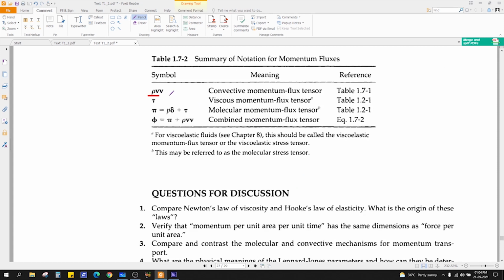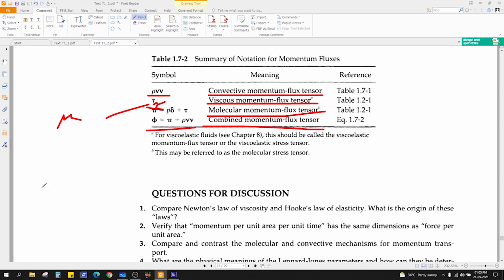So this is your vector and tensor notation. This is a tensor rho vv, the convective momentum, plus a tensor. This is your shear viscous momentum flux tensor because of viscosity. This is your molecular momentum flux tensor, and this is your total combined molecular plus convective. You see, tau is basically arising from the viscosity. That's why it's called the viscous momentum flux tensor.